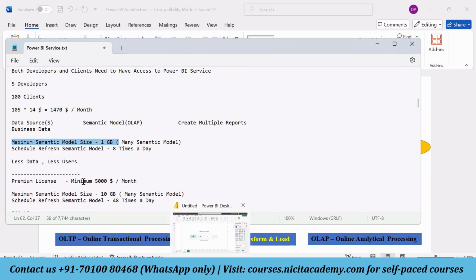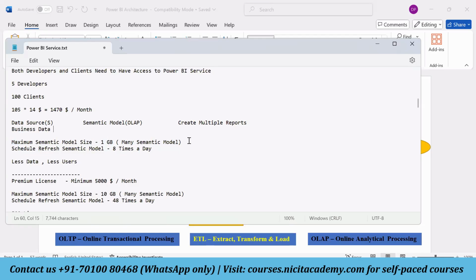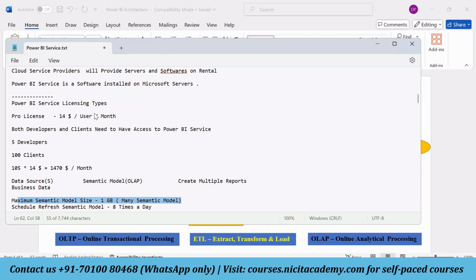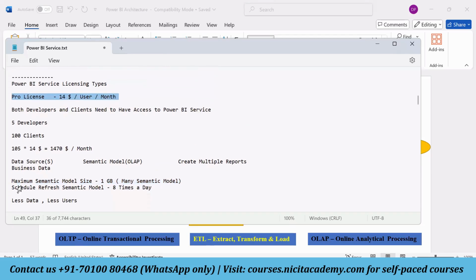Then it will come to 1 GB. So 10 GB would be converted into 1 GB, and this 1 GB will be the maximum dataset size. This is for the Pro license: for this kind of costing, we are allowed a maximum semantic model size of 1 GB of data. So for taking this 1 GB, the data source size is 10 GB. 10 GB we can use as a data source here.